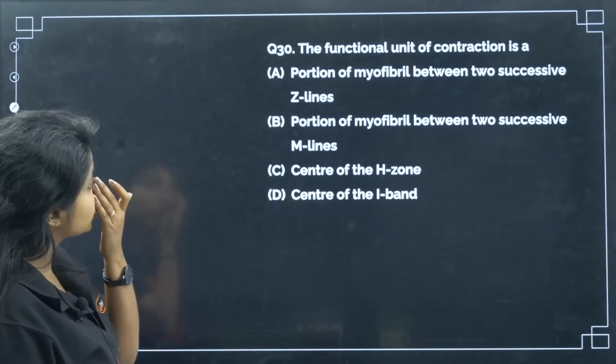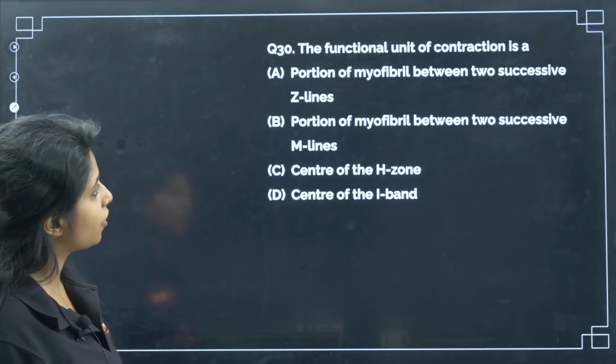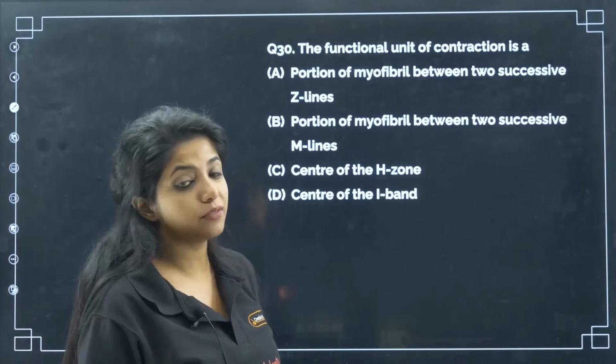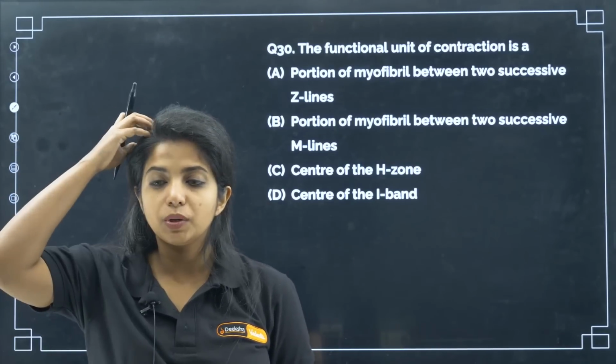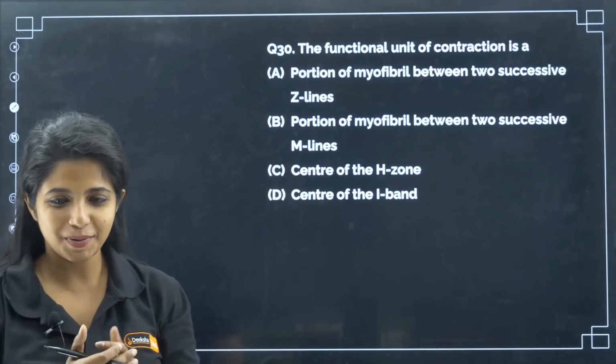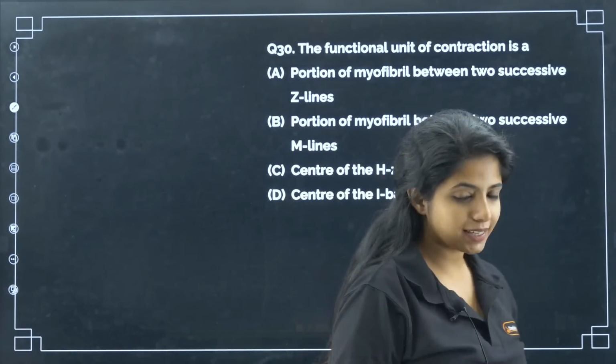Now, next, question number 30. The functional unit of contraction is a portion of myofibril between two successive Z lines, portion of myofibril between two successive M lines, and things like that. What is the answer for this particular question? Can you try guessing it out?